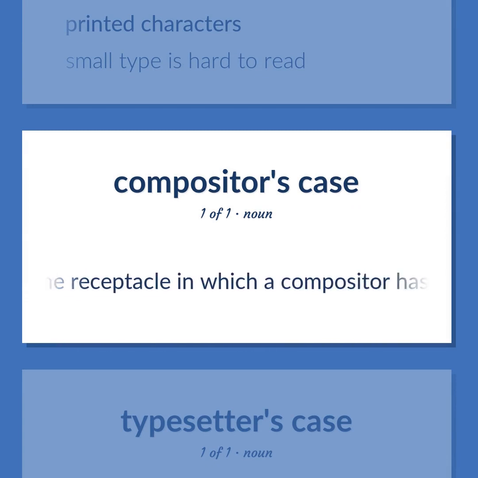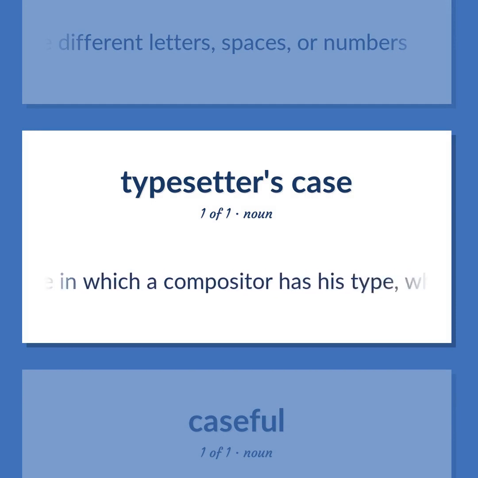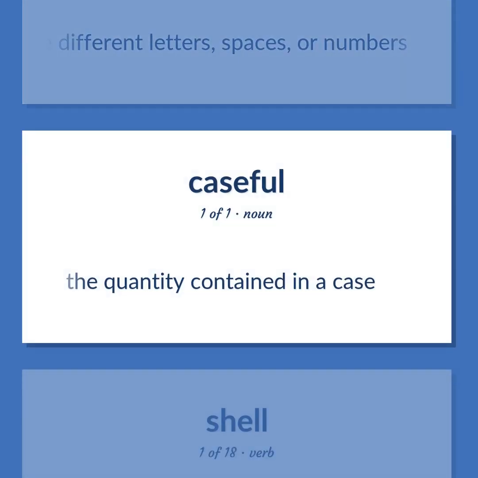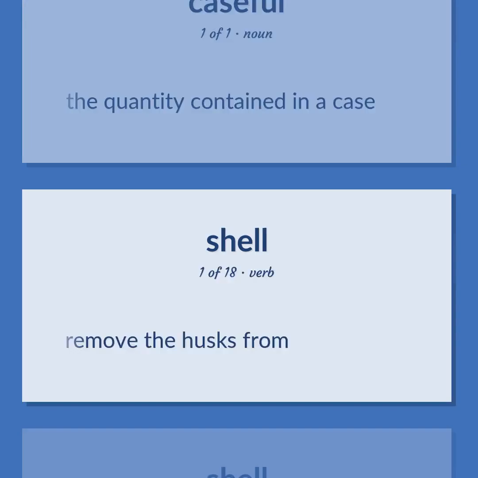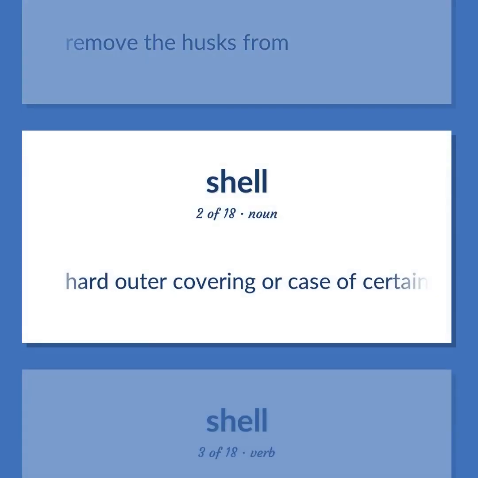Printing. The receptacle in which a compositor has his type, which is divided into compartments for the different letters, spaces, or numbers. The quantity contained in a case. Remove the husks from. Hard outer covering or case of certain organisms such as arthropods and turtles.